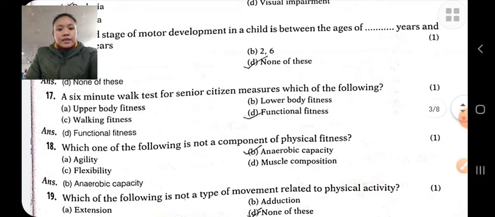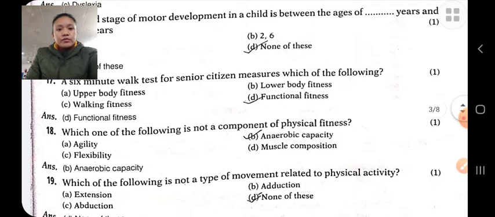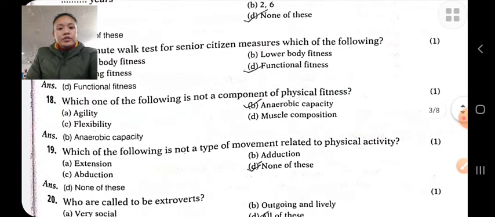A 6-minute walk test for senior citizens measures which of the following? It measures the functional fitness, senior citizen fitness test. The 6-minute walk test is used to measure the aerobic fitness of an individual.